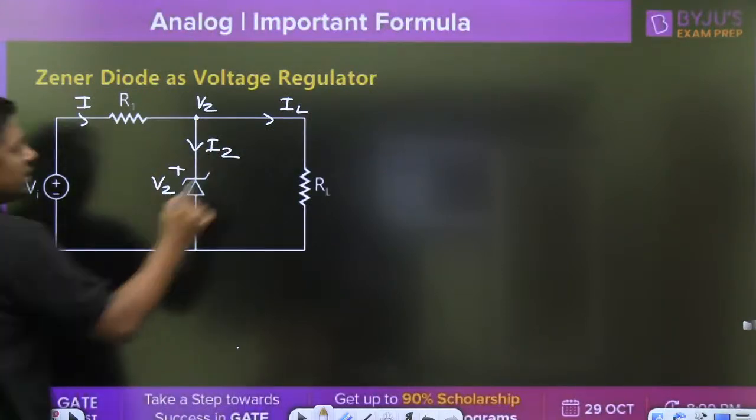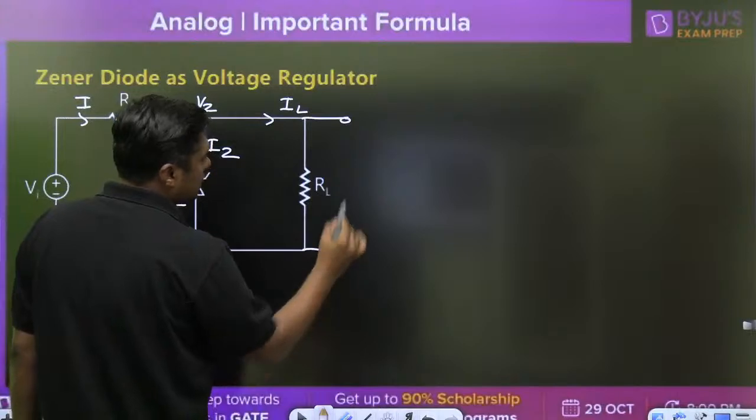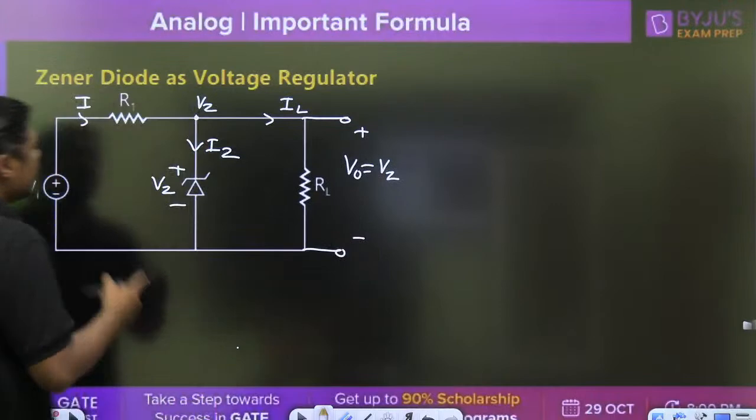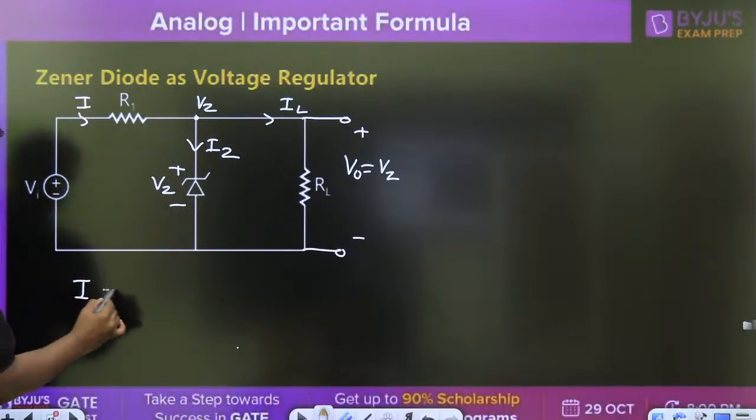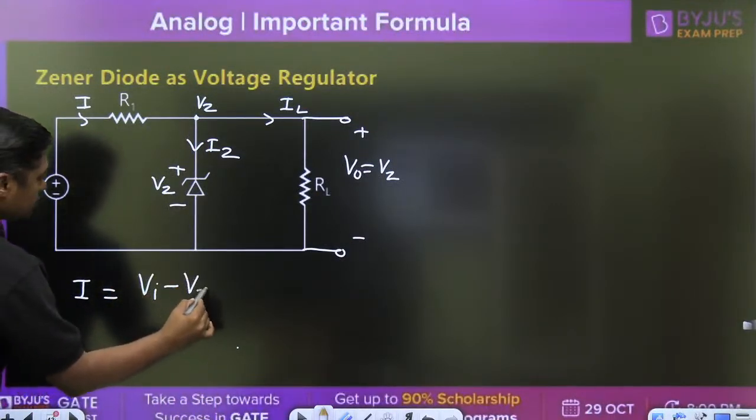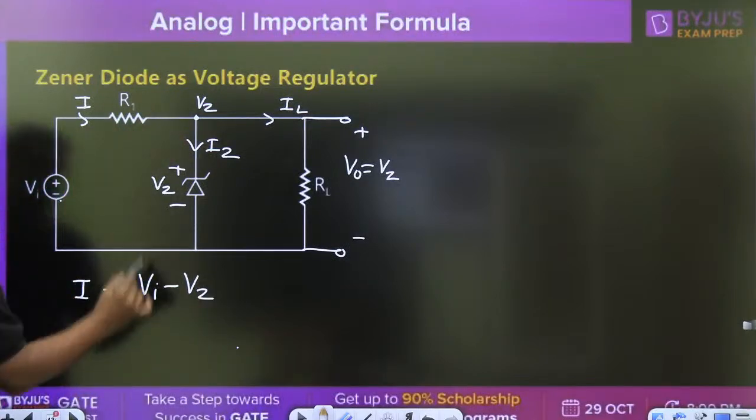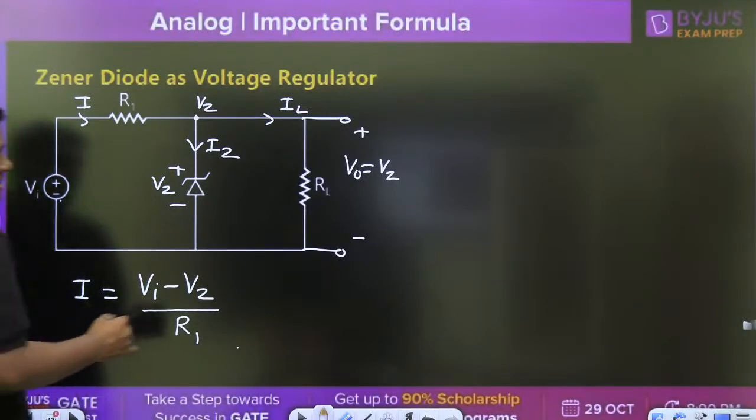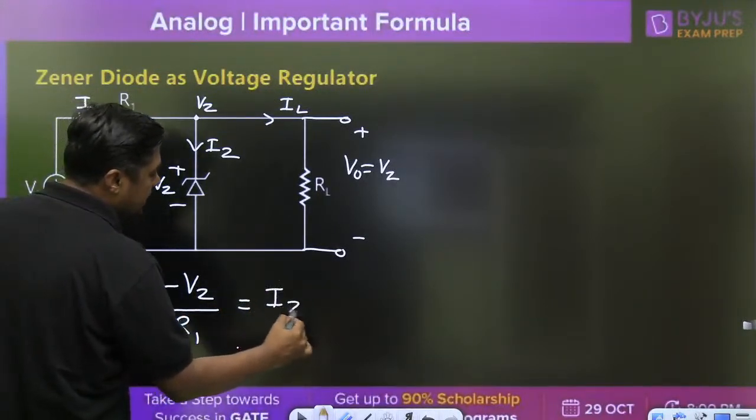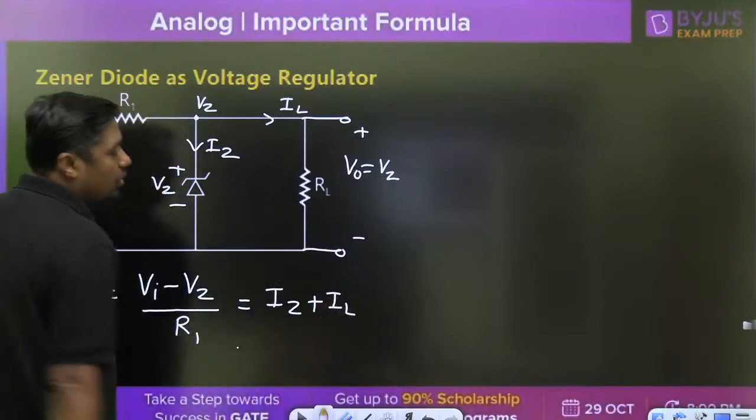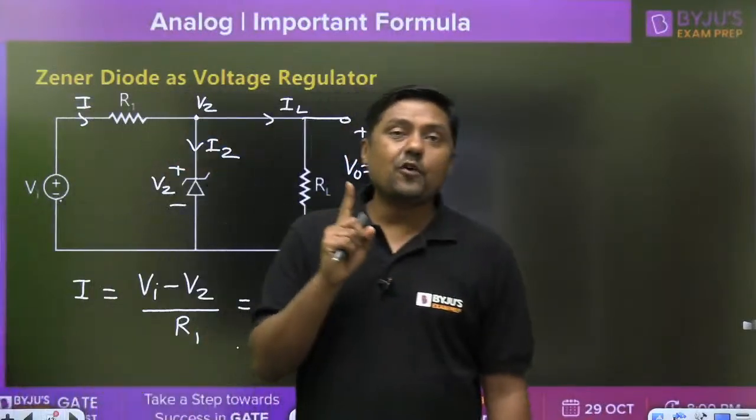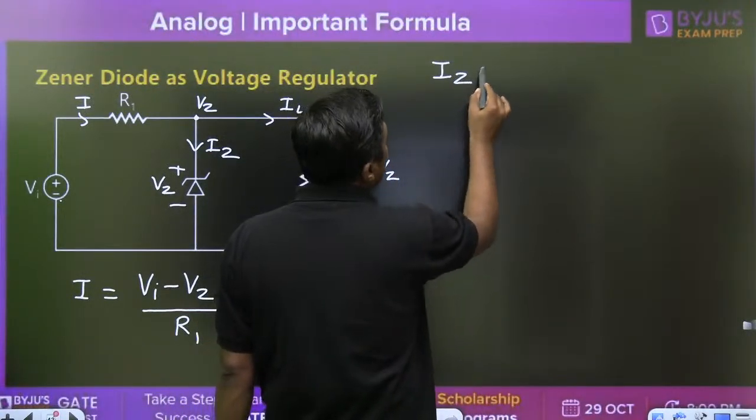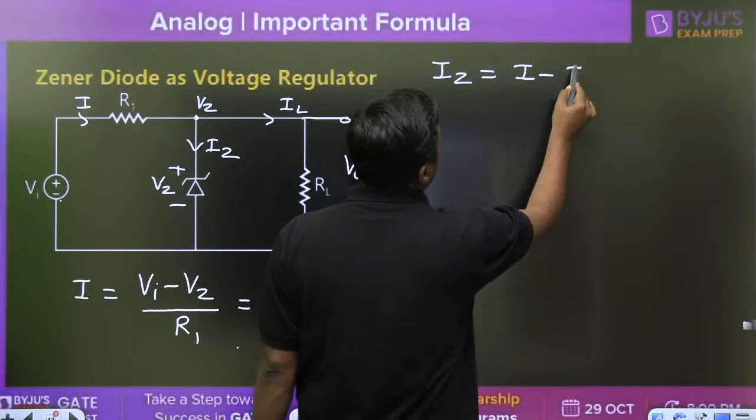What are the formulas related to that? Then regulated voltage will become VZ first of all. Second thing, formula to remember, I is equal to VI minus VZ upon R1 or RS. And this current is divided into two parts, one is IZ and one is IL. Then the first important formula on this: you can write IZ is equal to I minus IL.